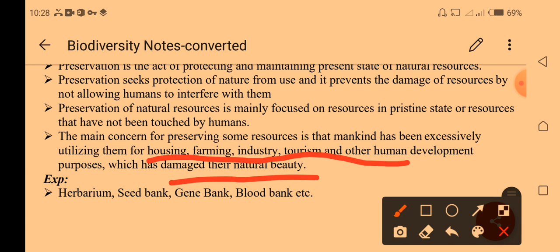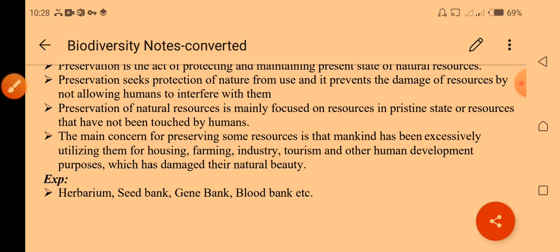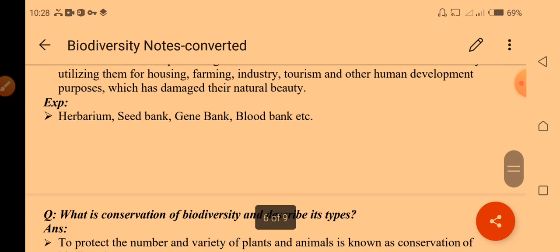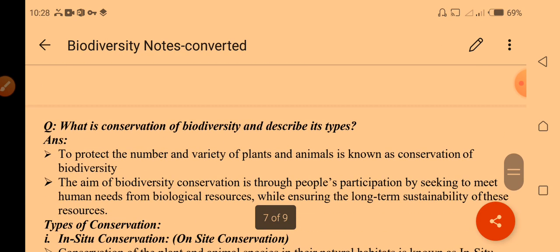These are the best examples of preservation, where we can protect and maintain the present state of the seeds, genes, and blood of certain species.